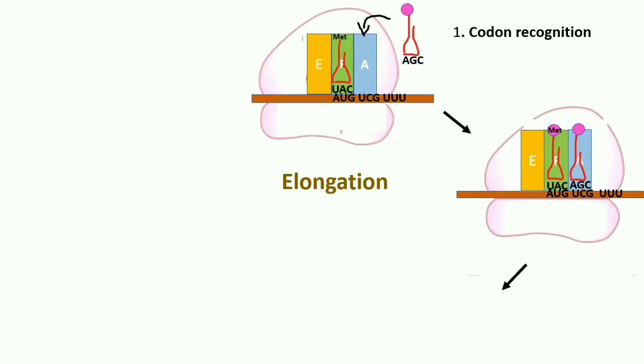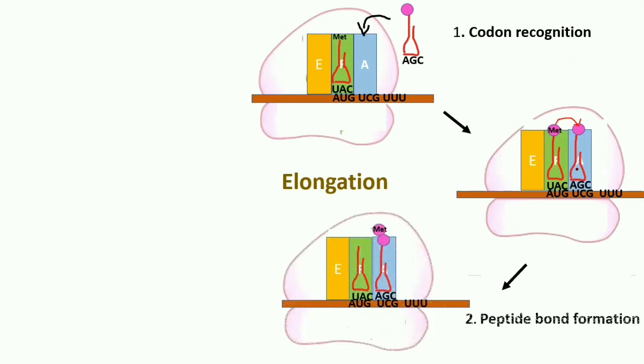Okay, so the peptide bond formation occurs between here. This methionine will bind over here. It will move here and form a peptide bond. So can you see here? This has moved from here to here and it has formed a peptide bond. So this is how the peptide bond formation occurs. So now this has moved from the P site to the A site.